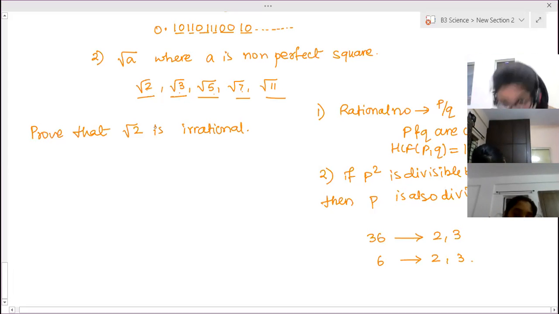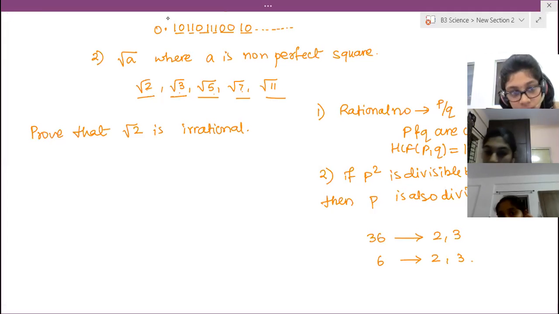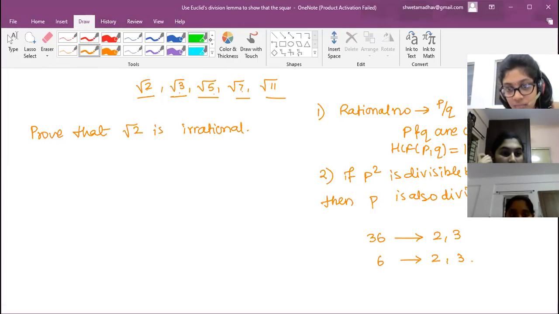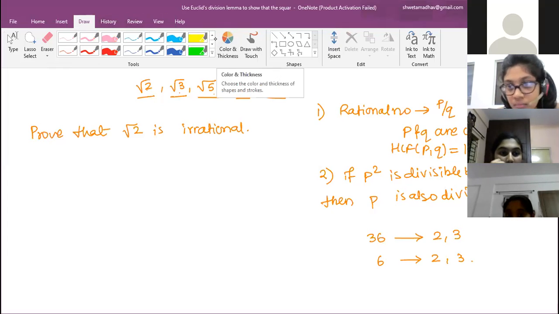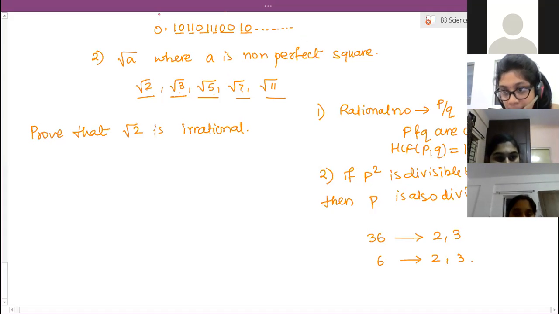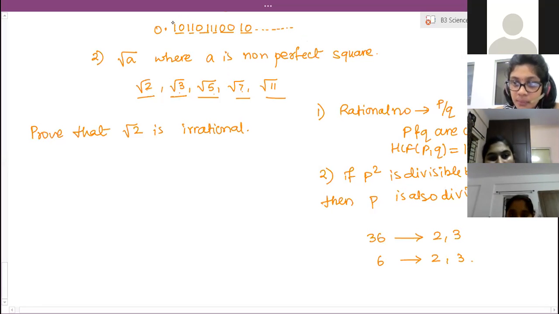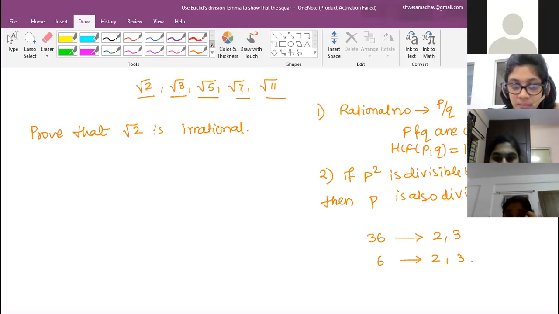Don't write anything. First listen, understand, and then write. I will give you sufficient time to write it. Okay. Now here the method of contradiction we have to use. Method of contradiction means we have to consider something and finally prove ourselves wrong. So that is what we call contradiction. Able to understand what you mean by contradiction?